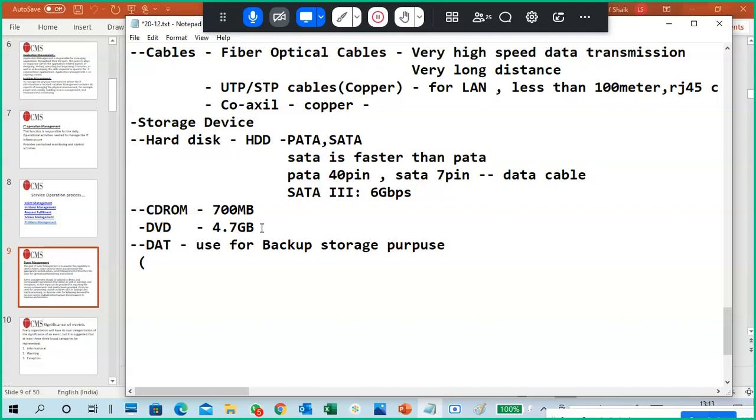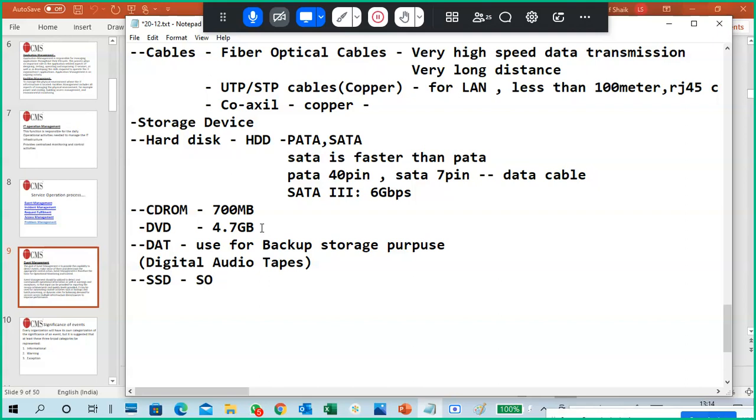That also we call digital audio tape, also a digital storage kind of device. The main purpose is it's a magnetic tape, so that's why we store backups on it. It's cheaper.